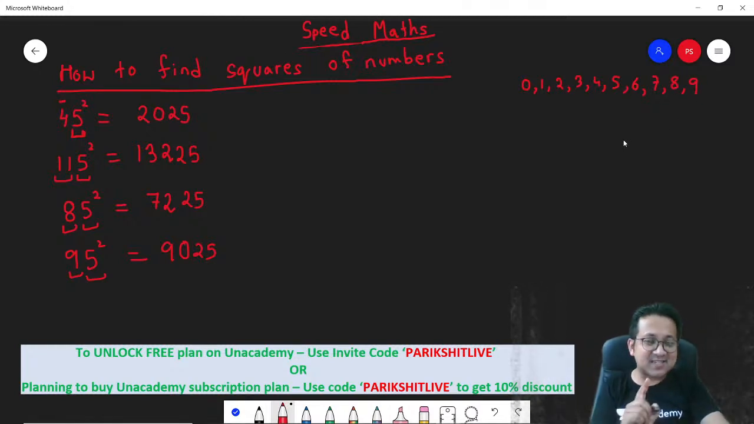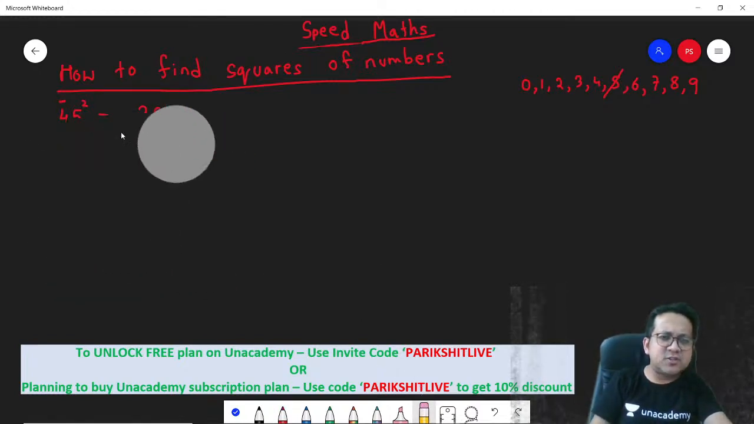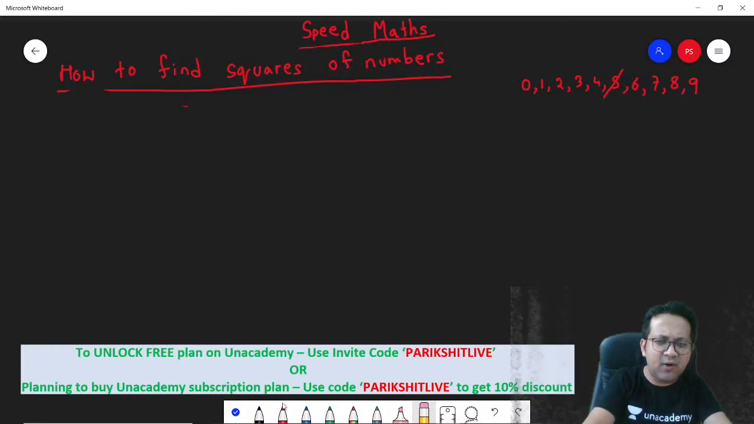We just discussed squares of numbers ending with 5. Correct? Fine. Let's look at the other squares as well. How do you find out squares of numbers ending with 0? I think all of us know this. There is nothing for me to teach you there.